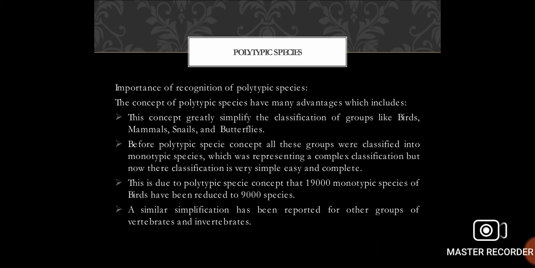It is due to the polytypic species concept that 19,000 monotypic species of birds have been reduced to 9,000 species. A similar simplification has been reported for other groups of vertebrates and invertebrates.